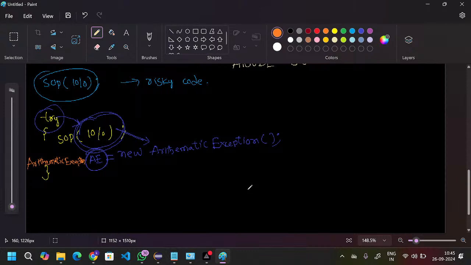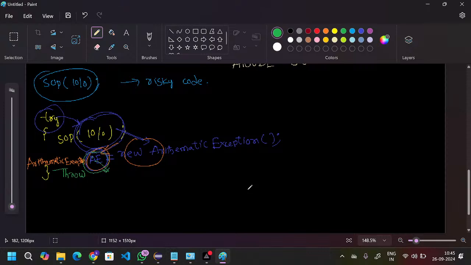Okay, the try keyword successfully created the object. That object got stored in one reference variable, right? Now the next process: it created the object and stored it in one reference variable, and again it throws. How will it throw? By using the throw keyword. It will throw this reference variable.